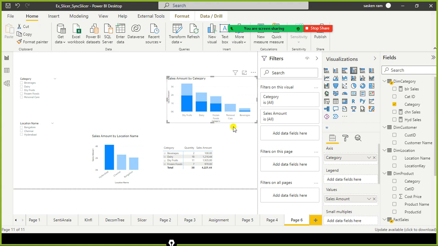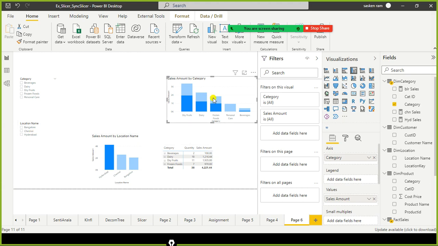In frozen foods we made 1.8k, and here we made 2.293k. For each category, this is how much we made. It shows both the relevant and irrelevant items, with highlighting for the relevant ones in the case of a stacked bar chart. But when it comes to a matrix, it displays only the relevant items. You need to remember this.